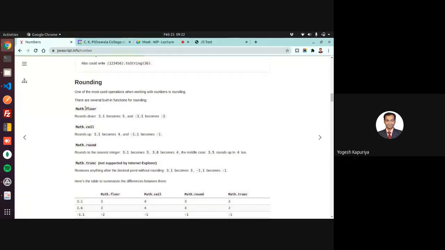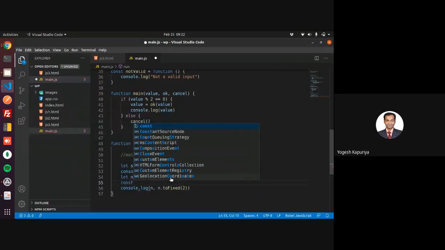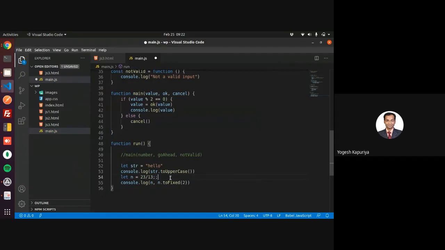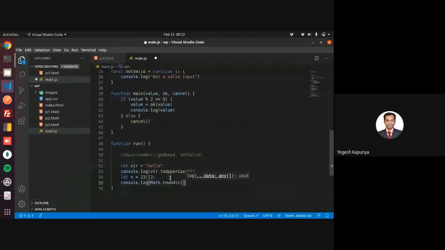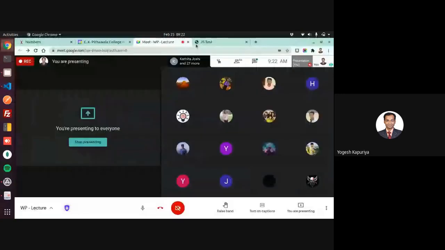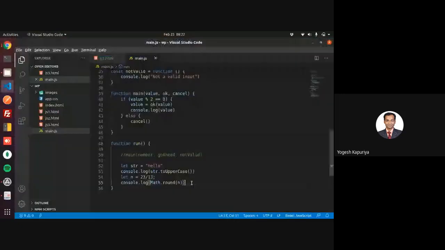For example, in Math, you have the functions math.floor and math.ceil. Let's say if I use this, you can access math.round, and you want to round this value. Round means it will convert into the nearest integer. So 1.77 will be converted to 2. All the mathematical functions are available in this library: round,